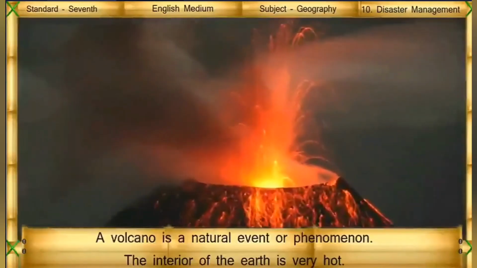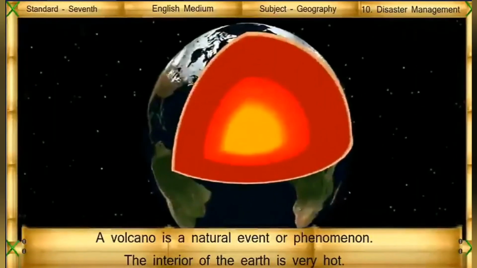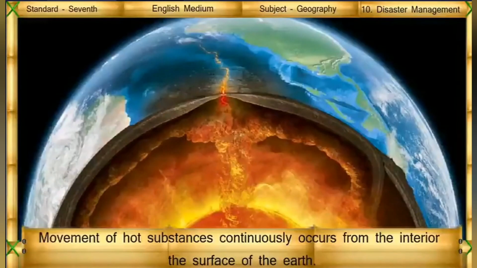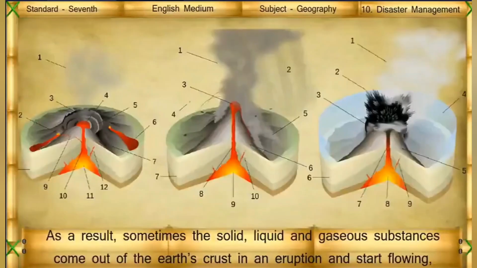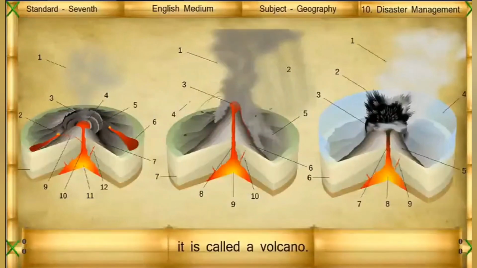Volcano. A volcano is a natural event or phenomenon. The interior of the earth is very hot. Movement of hot substances continuously occurs from the interior towards the surface of the earth. As a result, sometimes the solid, liquid and gaseous substances come out of the earth's crust in an eruption and start flowing. It is called a volcano.